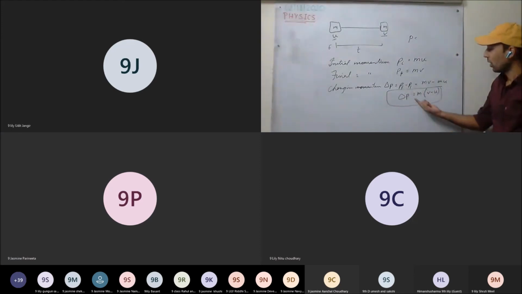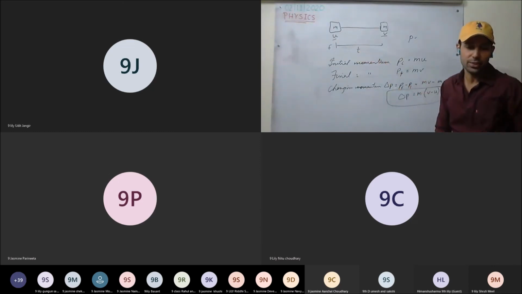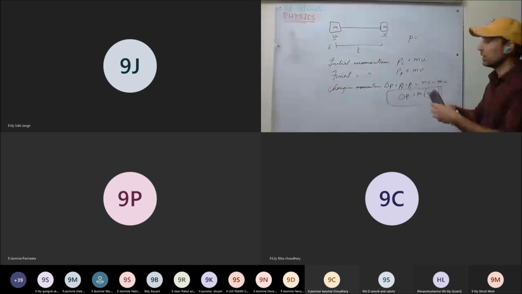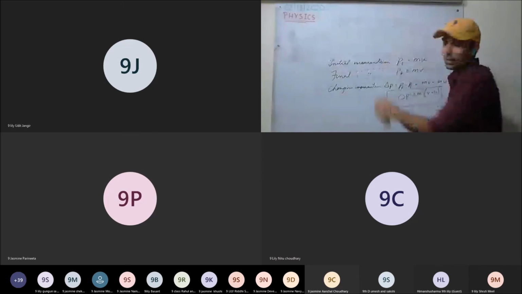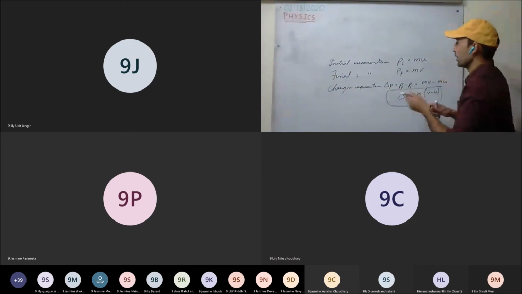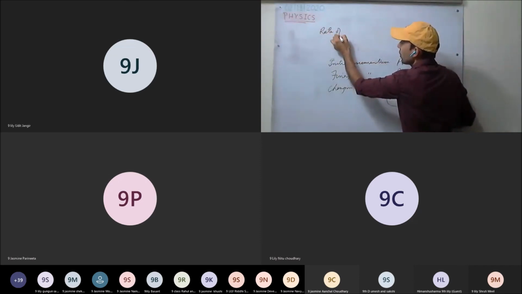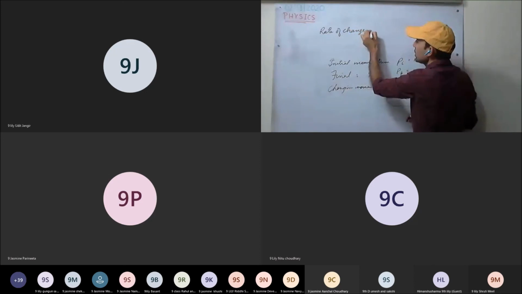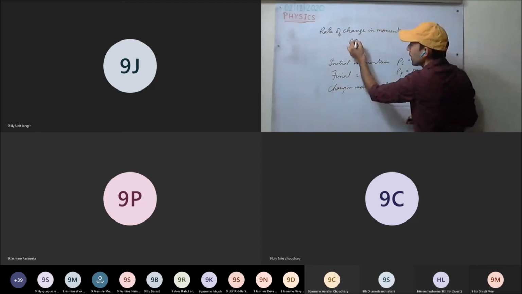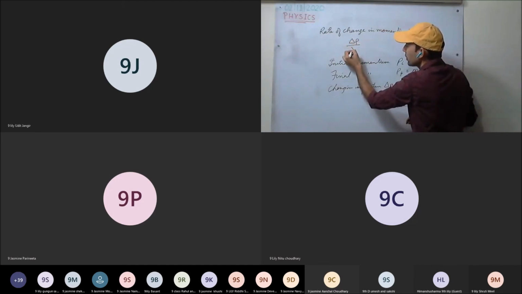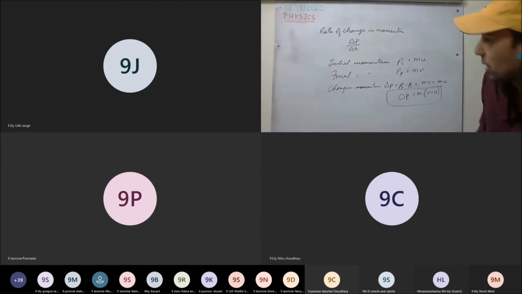Now this change has taken place in how much time? t. At what rate was momentum changing? That is the rate of change of momentum, delta P upon delta T, where the change in time is t only.